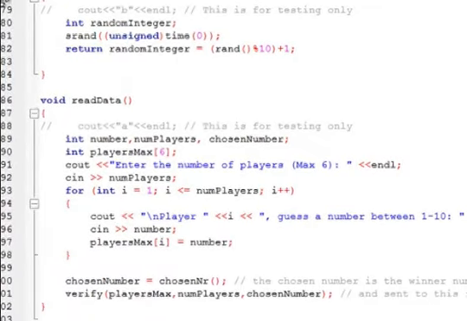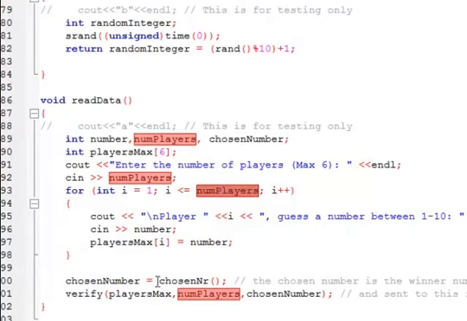So how did I do that? I made an array called players max and gave it 6 spaces. I have a for loop for that, starting at 1, which is the i placed over here. Then I have an integer called number. Every time the loop runs, the i will be incremented by 1, but it will not go past the number of players.